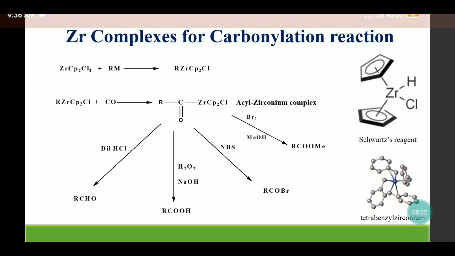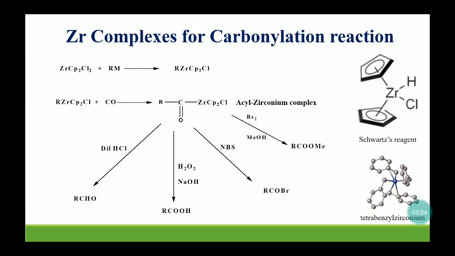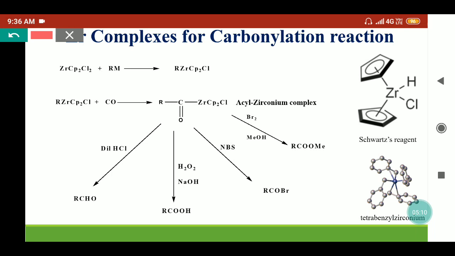Now we'll see the reaction of these complexes for the carbonylation reaction. Zirconocene dichloride can react with any alkyl metal complex and forms an alkyl zirconocene chloride complex. This alkyl zirconocene chloride complex will react with carbon monoxide and will form the acyl zirconium complex.